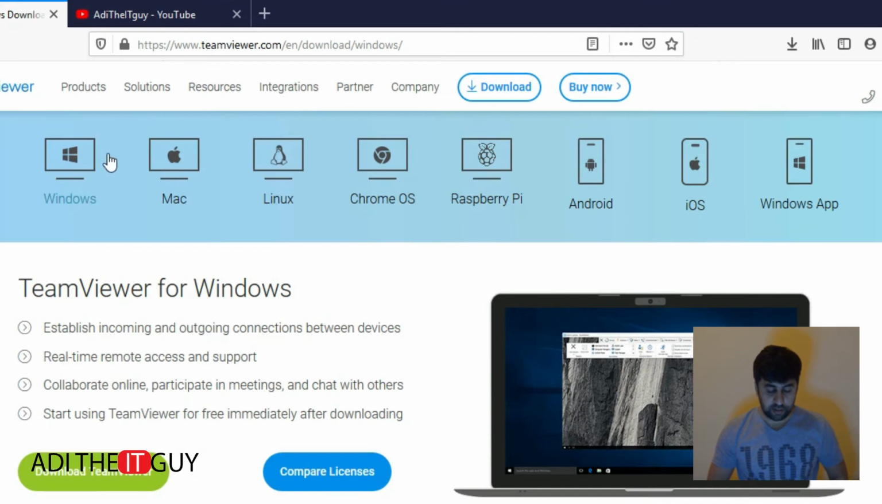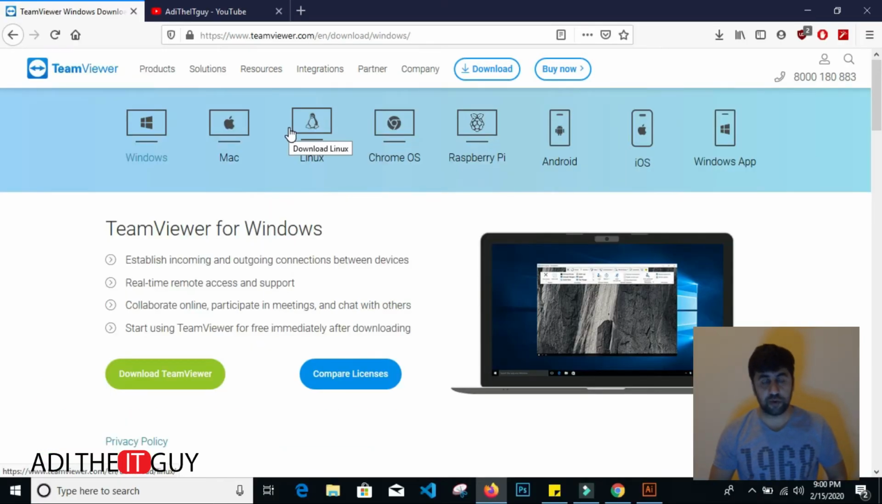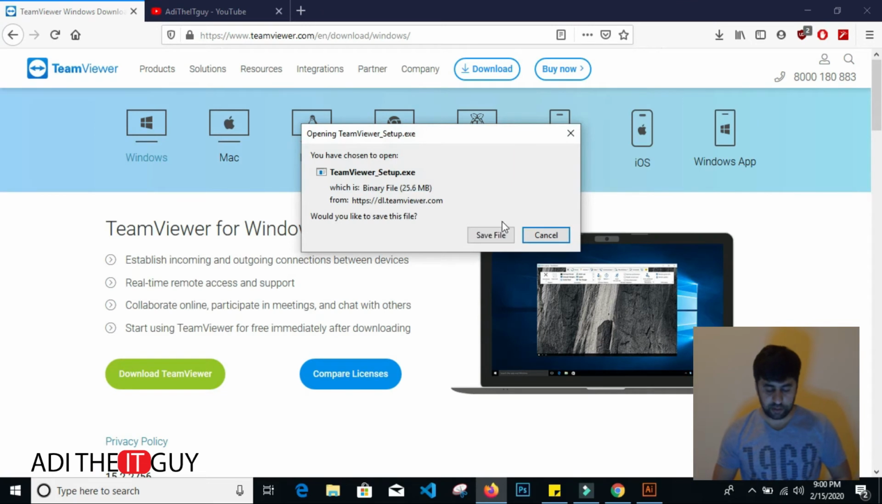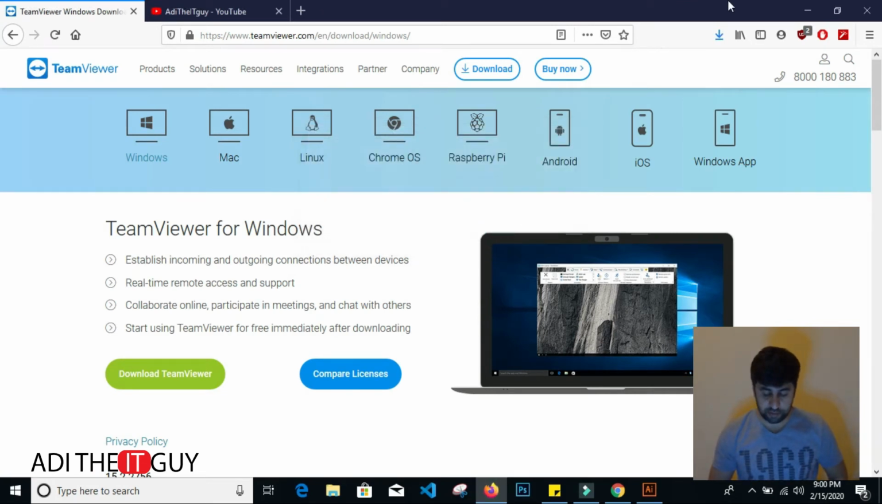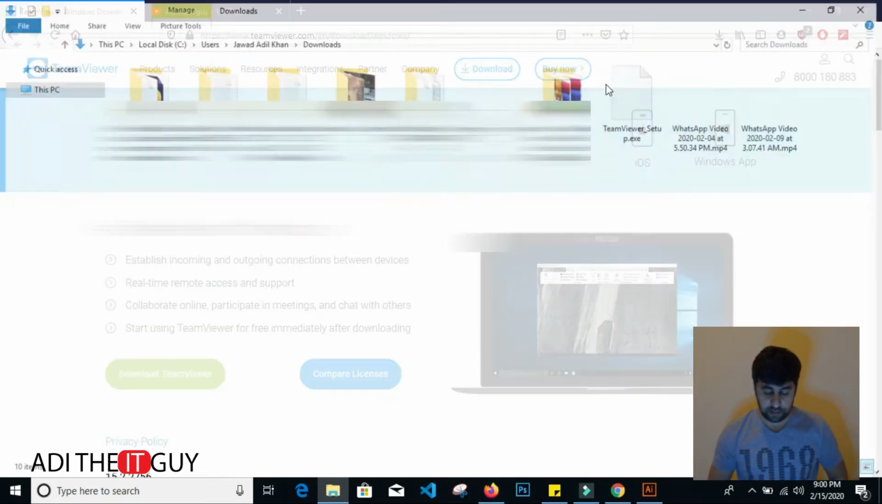As you can see, there's Windows, Mac, Linux, Chrome. For every device, they have TeamViewer. It almost supports every device, every OS. So we'll click on the download button. It will take us to the download, and the download is done.